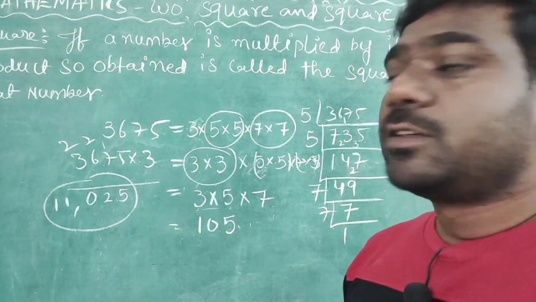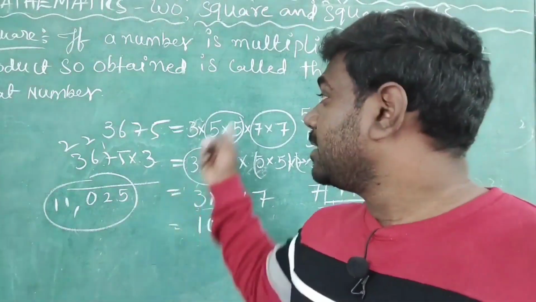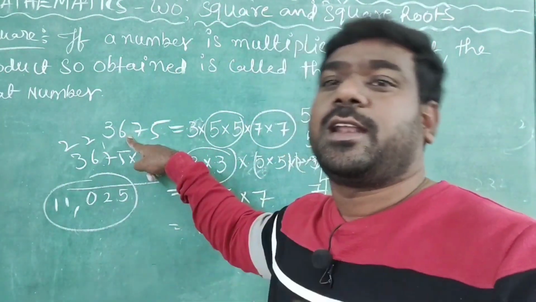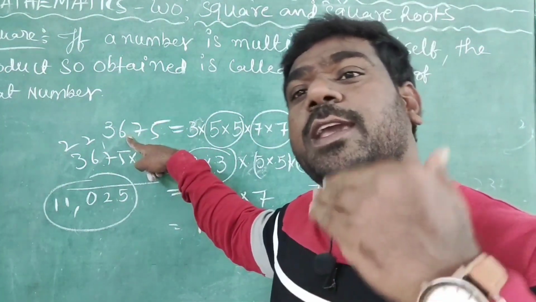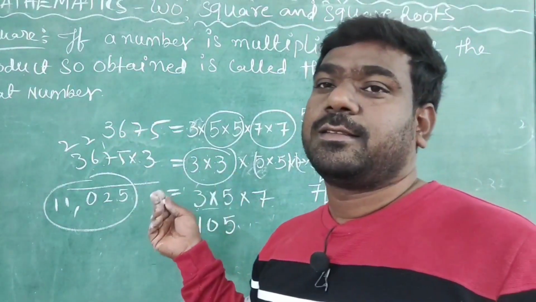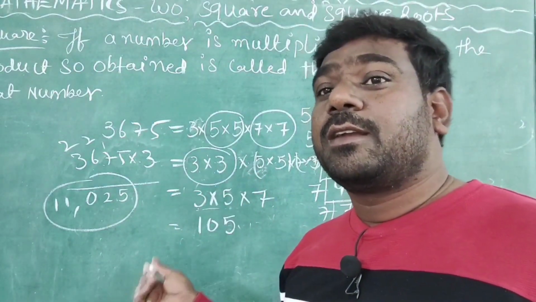Understand here? So this is one way. Meaning, if the given number is not a perfect square, we can make it a perfect square by multiplying. What number should we multiply?